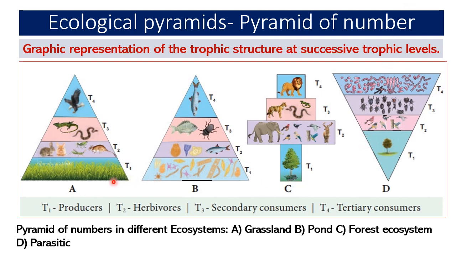So in this example, these are the pyramids with respect to the different ecosystems, where T1 represents the producers, T2 herbivores, T3 secondary consumers, T4 tertiary consumers. A represents a grassland ecosystem, B represents pond ecosystem, C represents forest ecosystem, and D represents parasitic ecosystem.